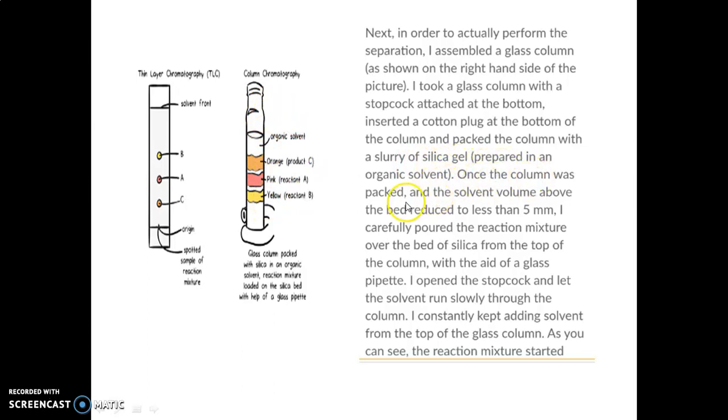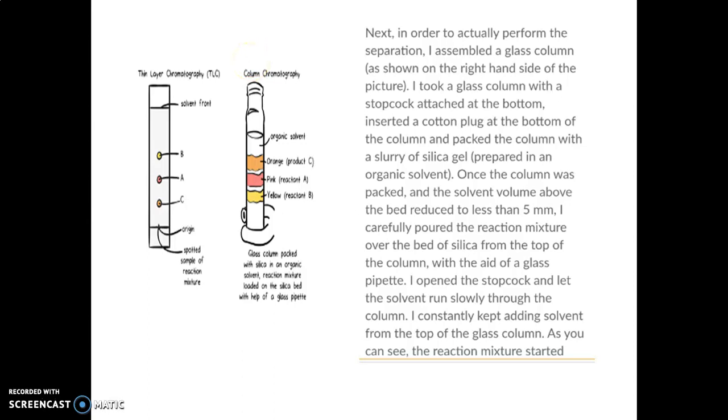Once the column was packed and the solvent volume above the bed was reduced to less than 5 mm, I carefully poured the reaction mixture over the bed of silica from the top of the column with the aid of a glass pipette. I opened the stopcock and let the solvent run slowly through the column, constantly adding solvent from the top of the glass column.